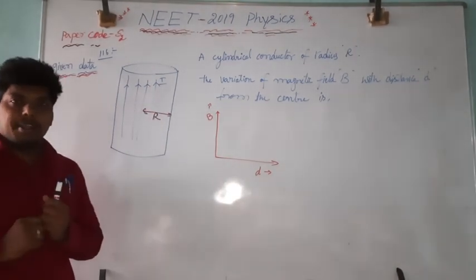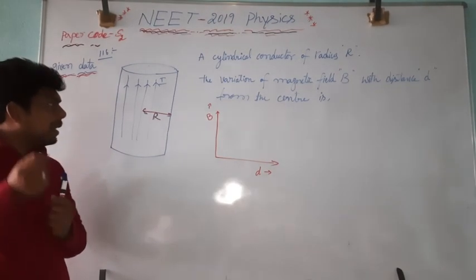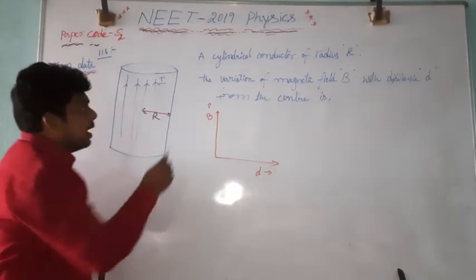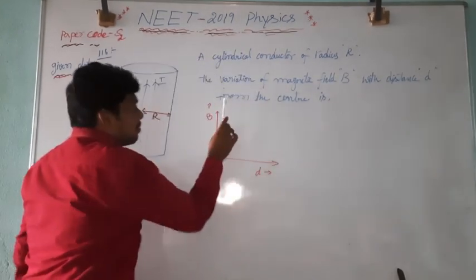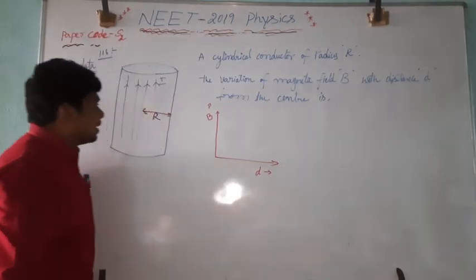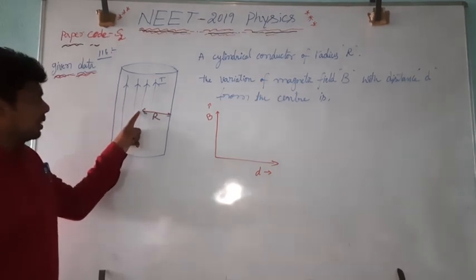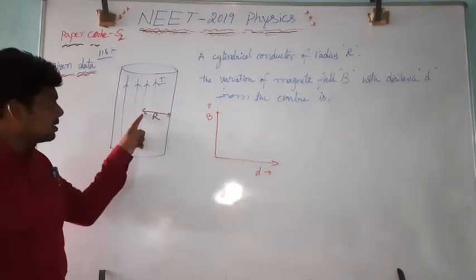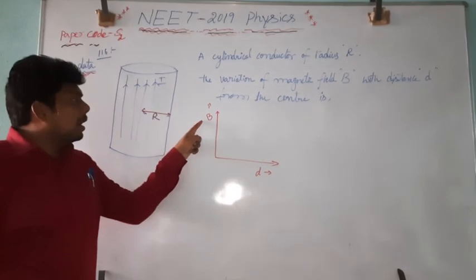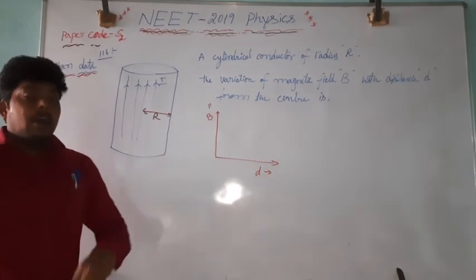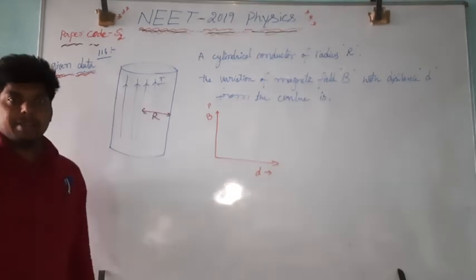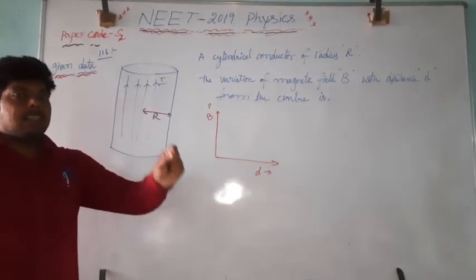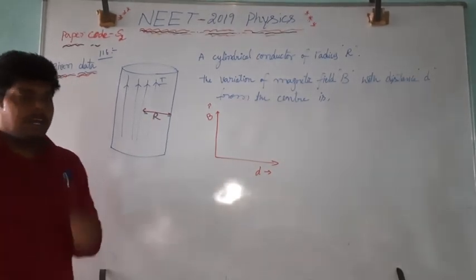We have to find how the magnetic field B is varying with the distance from the center of the cylinder. When the distance from the center of the cylinder increases, does the magnetic field remain constant, increase or decrease? We have to find the relation between the magnetic field and the variation of the distance from the center.